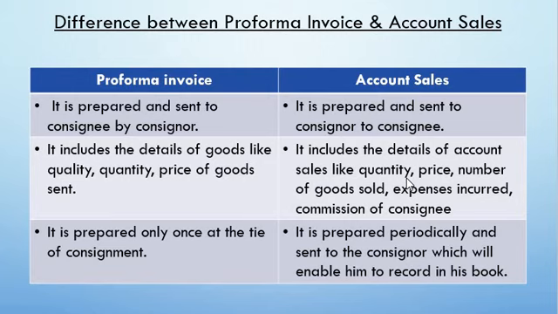But account sales is prepared by the consignee and sent to the consignor.